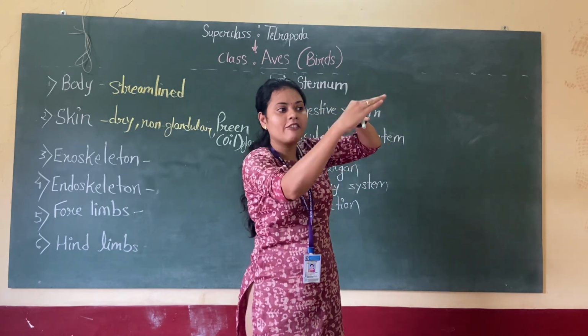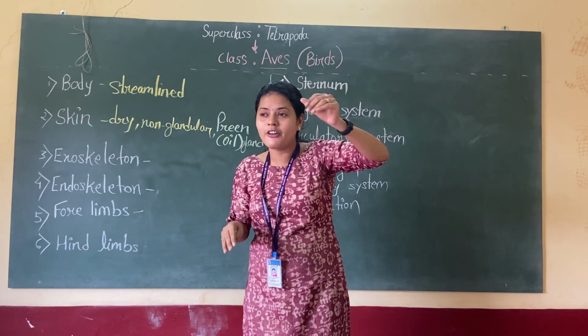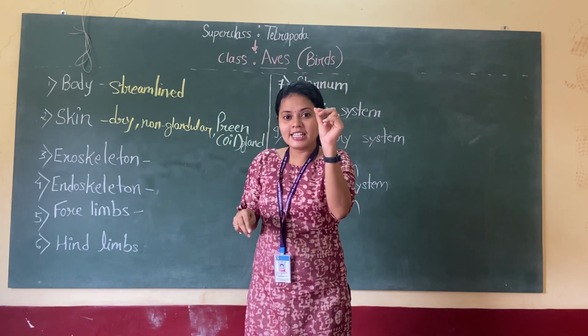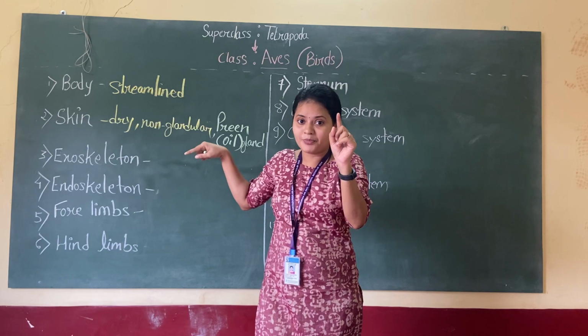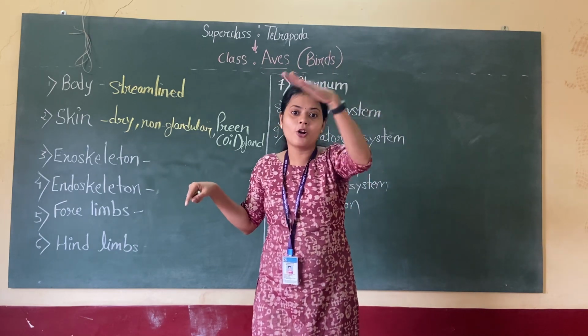So the oil is smoothly spread on their feathers, and that's why you can see feathers are always waxy. It is because of the preen gland. The beak is secreting that wax or oil onto the feathers.